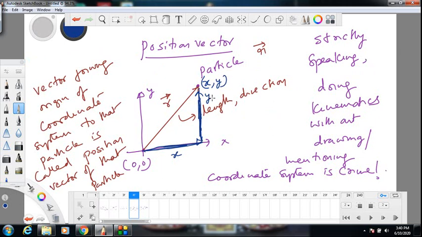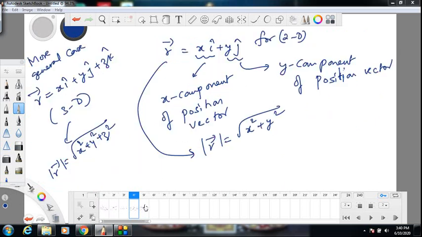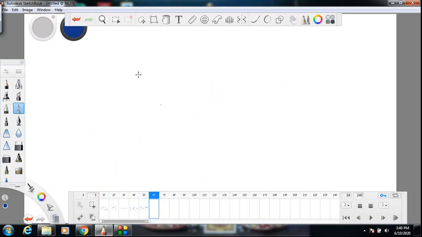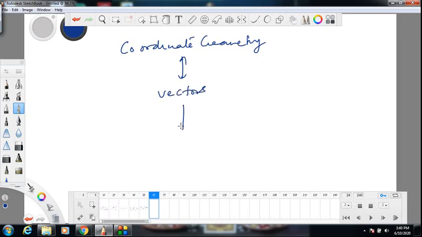Let me tell you 4 topics which are related. You will later learn them in detail in mathematics, but this logic of mine will help you. Coordinate geometry can be related to vectors. This can be related to complex numbers, which we will learn later. This can be related to even trigonometry. You will be surprised. These topics are interrelated.